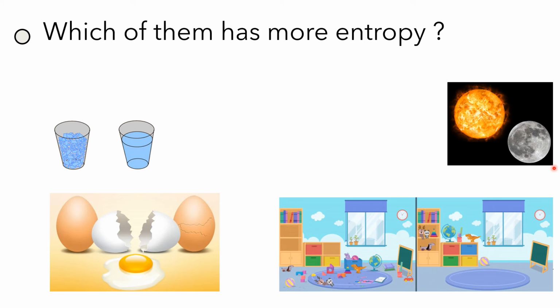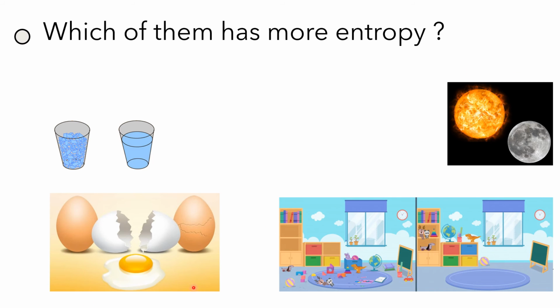Now in this example, the sun is very large in comparison to the moon. Also the moon is a cold mass, while the sun is a very big, very hot object with gases flowing in all directions. So what we can say is, as it has a large number of molecules and the gas molecules are moving in all possible directions, it appears more random, and it will therefore be able to occupy more states and configurations, and hence the entropy for this will be more.